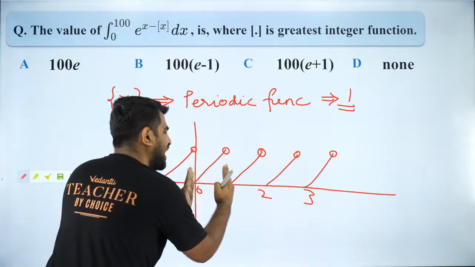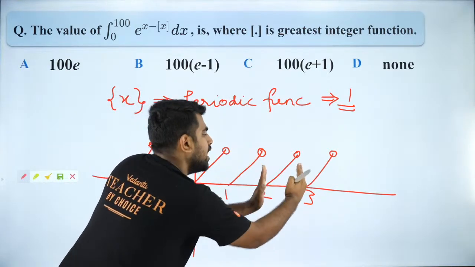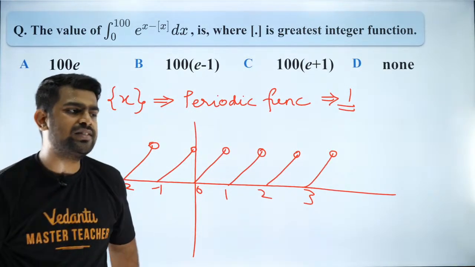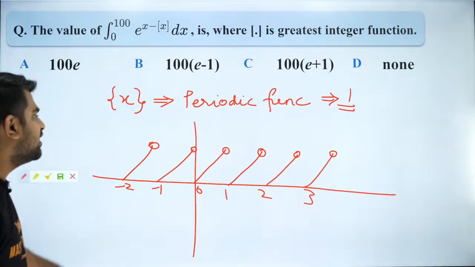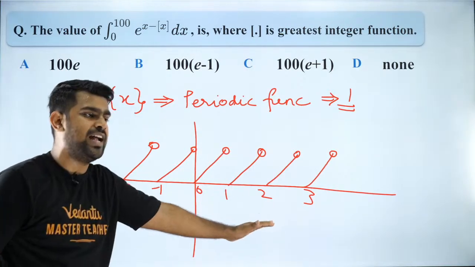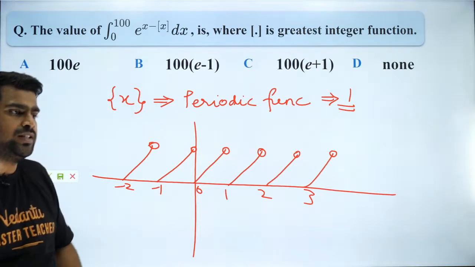So 0 to 1, what do I have? Same thing here, same thing here, same thing over there. Are you guys able to follow that? Any questions? Amrendra Singh, this is the graph of fractional part of x, and now I hope you can understand. Are you all clear with it?